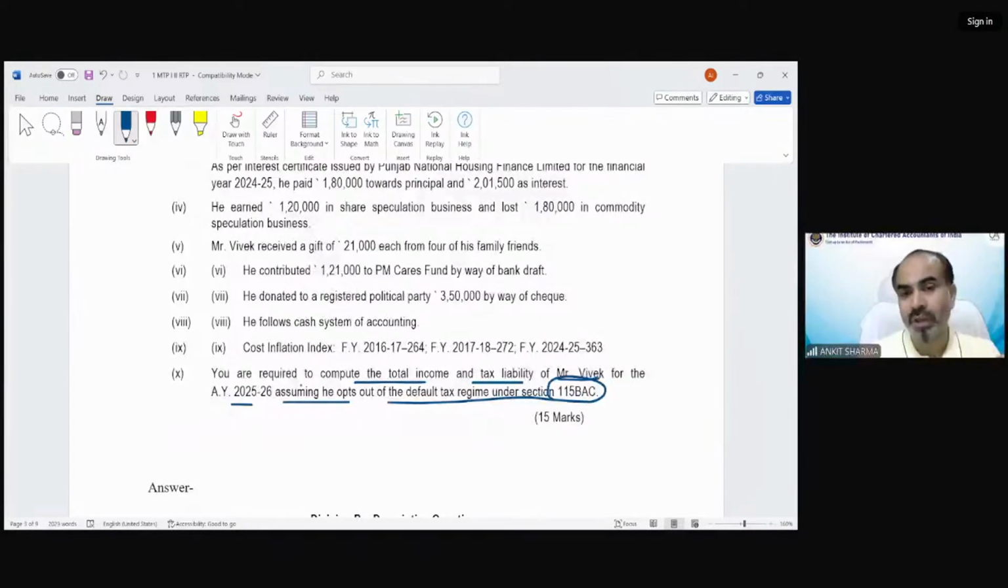If he said so, then we would have to again see the AMT concept. But in this question, we do not need to solve any AMT concept. We just need to solve our question as per the optional tax regime. Okay, chalo.